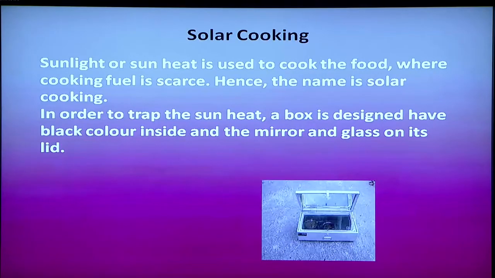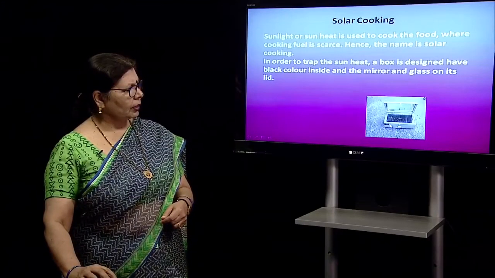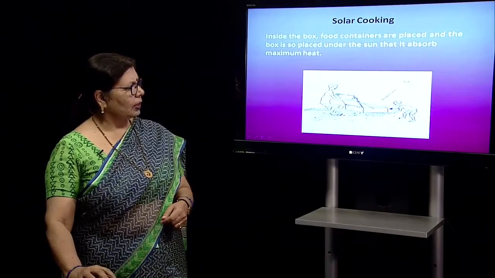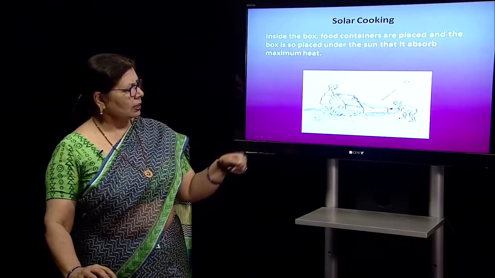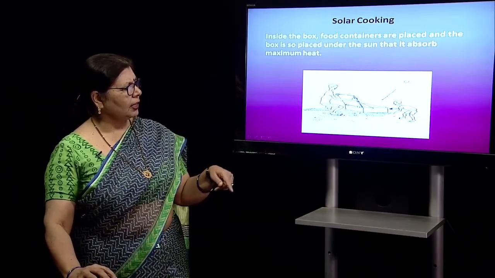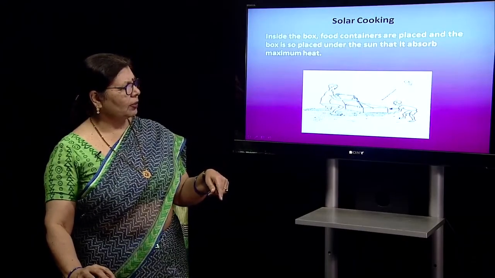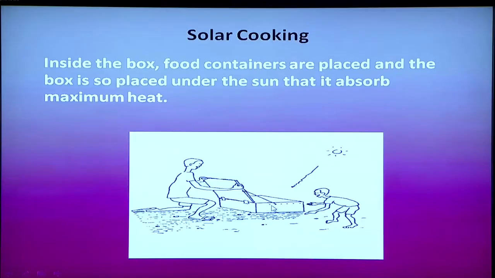In order to trap the sun's heat, a special box is designed which has black color inside and a mirror and glass on the lid. Here you can see this solar cooker. This design will show you they keep shifting the solar cooker to wherever the sunlight is trapped to cook the food.